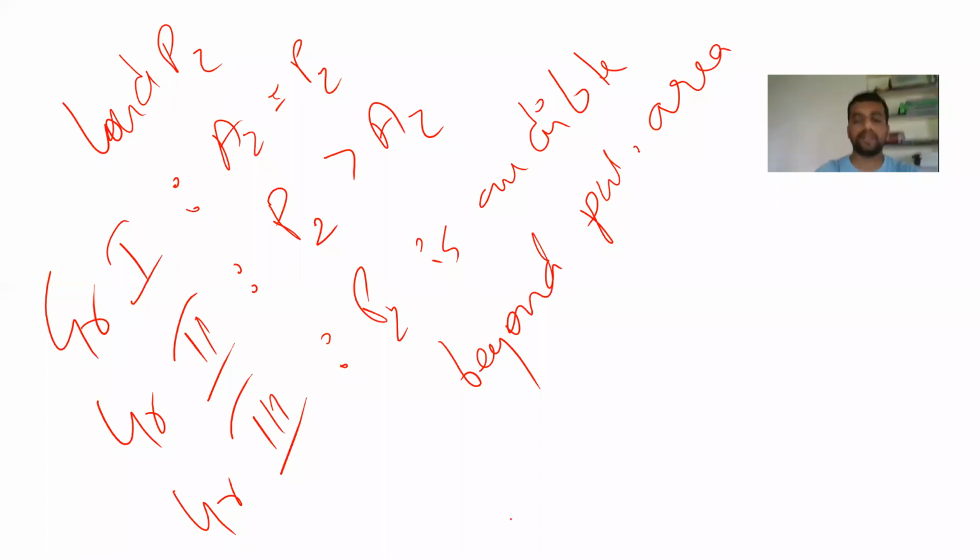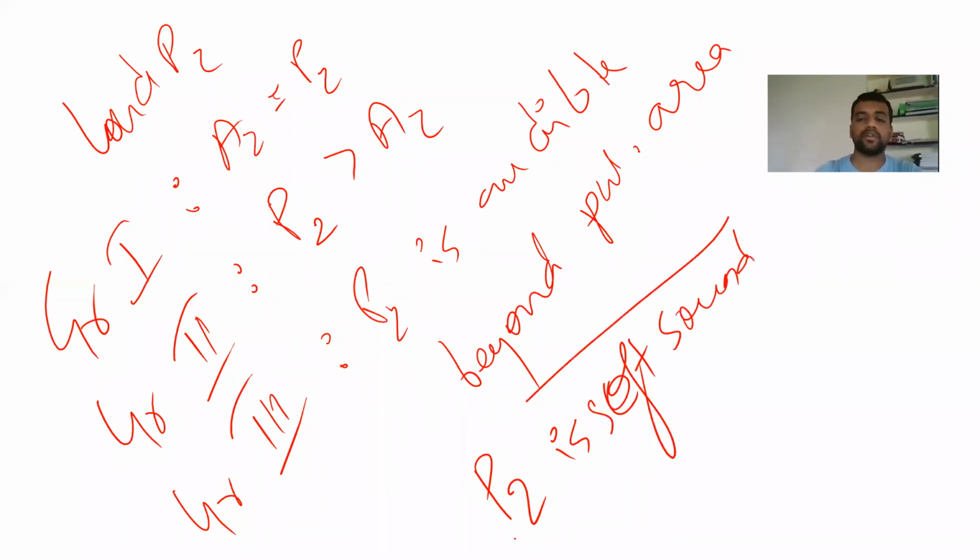Usually P2 is softer; P2 is actually a soft sound. If P2 is equal to A2 or P2 is louder than A2, that is grade 2. And in grade 3, P2 is audible in areas beyond the pulmonary area.